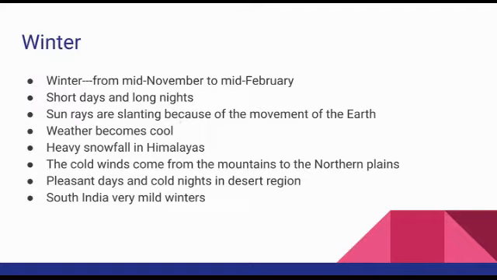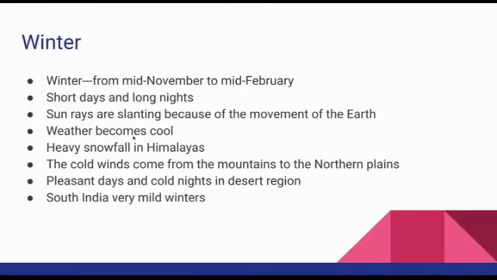Because we studied in summer, what happened? Sun rays fall vertically or directly on the Indian subcontinent, and during winter, what will happen? Sun rays are slanting in the Indian subcontinent, because of the movement of the earth. And what is the speciality? Weather becomes cool, just the opposite of summer.